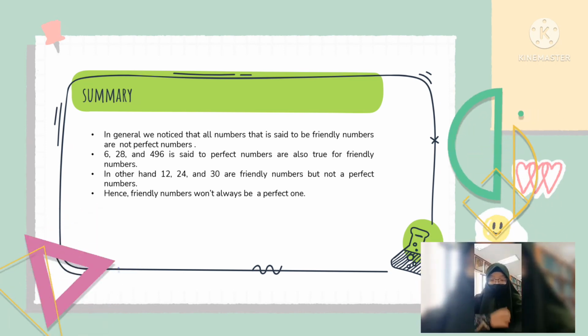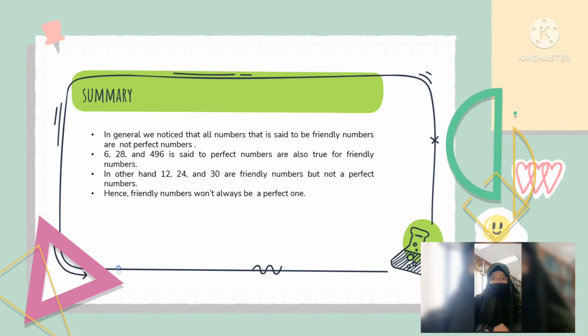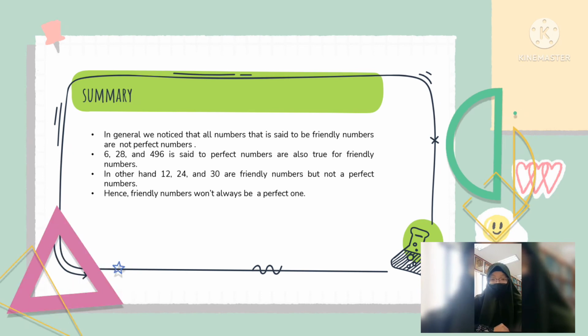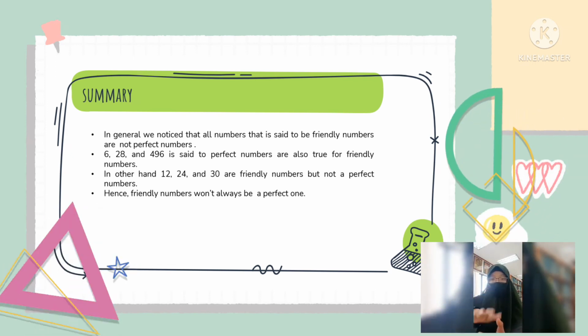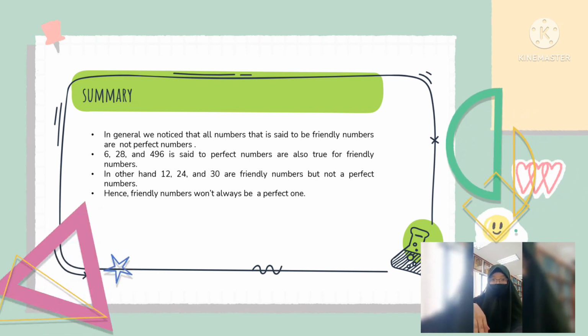In general, we notice that not all friendly numbers are perfect numbers. But there are exceptional numbers, which are 6, 28, and 496.